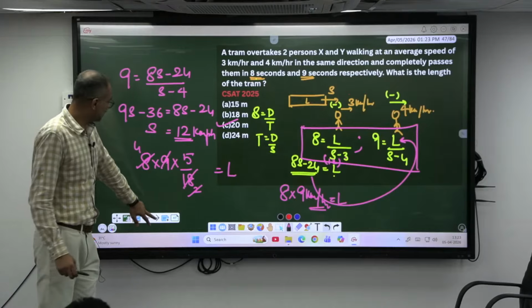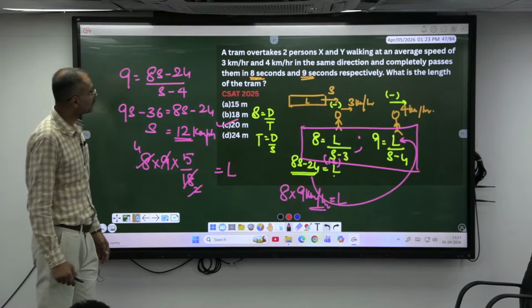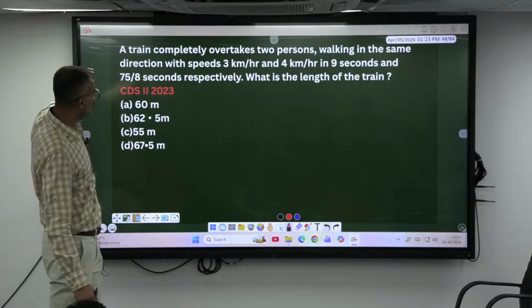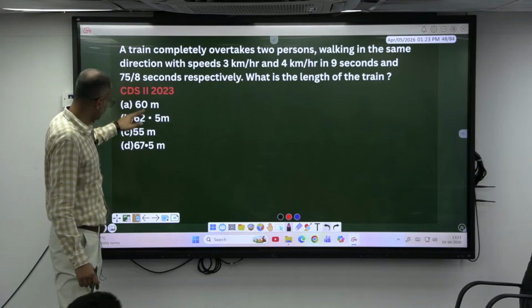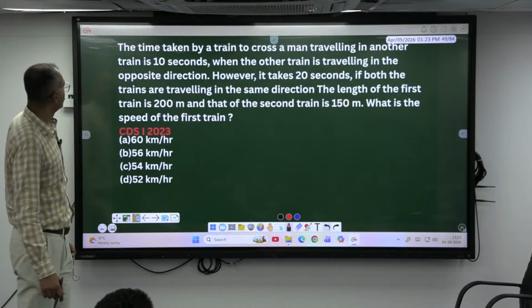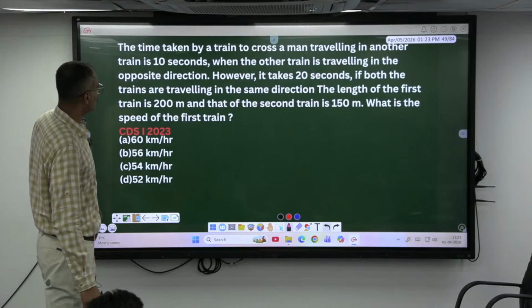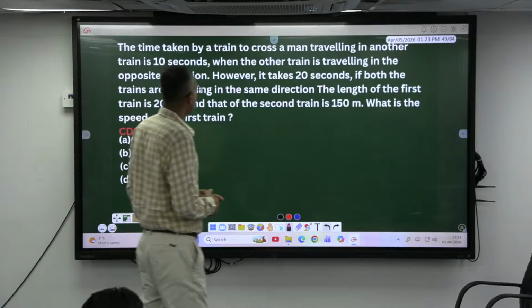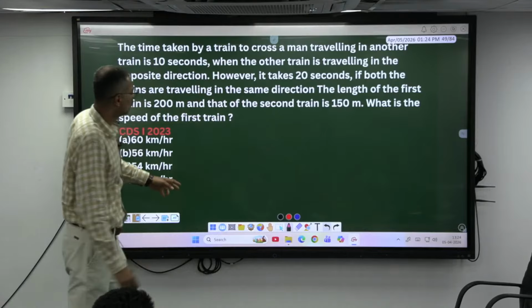Don't take extreme examples as the example. A train completely overtakes 2 persons walking in the same direction. We just did this one. The time taken by a train to cross a man traveling in another train is 10 seconds when the other train is traveling in the opposite direction. Okay, I don't want to do this one. Same thing.